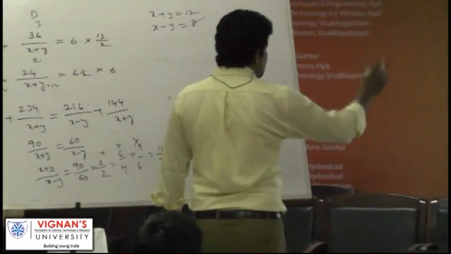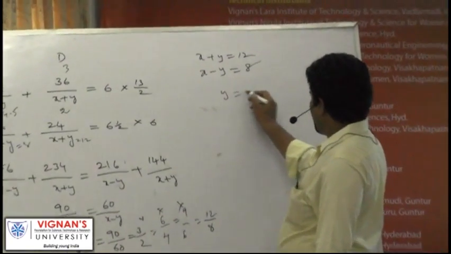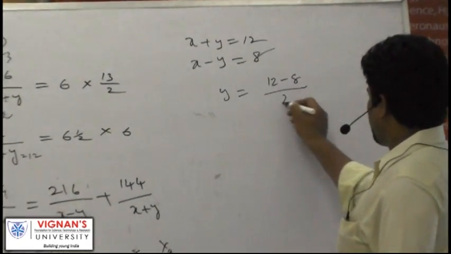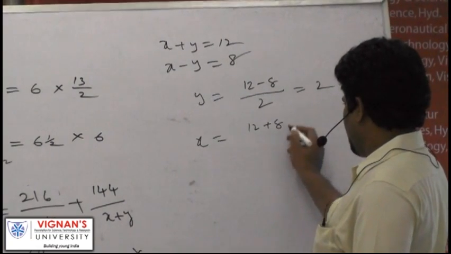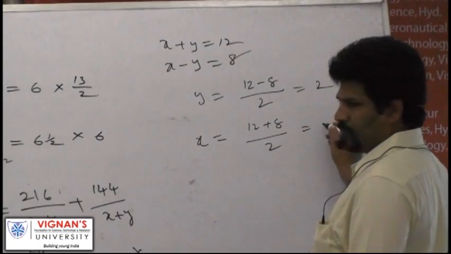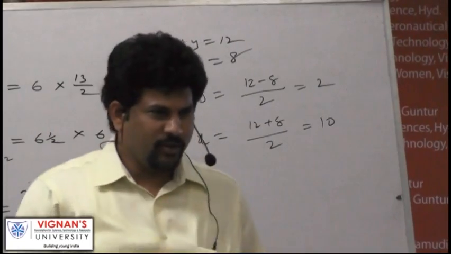What is he asking us? Speed of the stream. Speed of the stream is the y value. Y value is nothing but (12 minus 8)/2. If he is asking for the x value, it is simply (12 plus 8)/2. Remember. If he is asking you for the x value, it is,